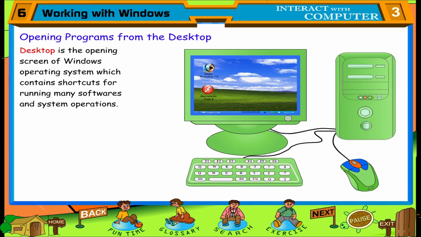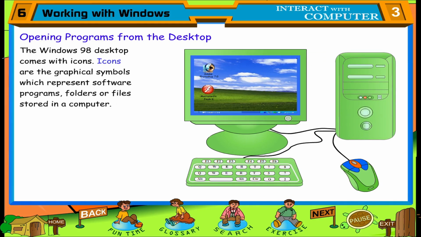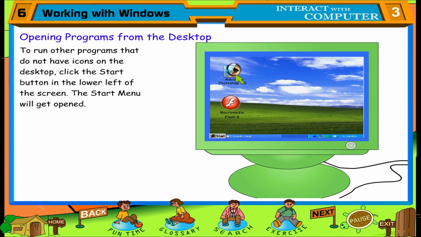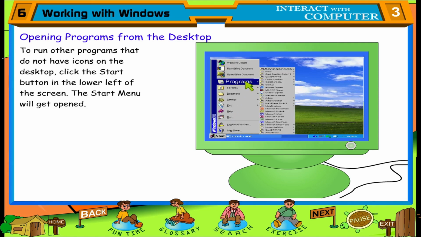Opening programs from the desktop. Desktop is the opening screen of Windows operating system, which contains shortcuts for running many software and system operations. The Windows 98 desktop comes with icons. Icons are the graphical symbols which represent software programs, folders, or files stored in a computer. To open one of these programs, double-click on the icon. To run other programs that do not have icons on the desktop, click the Start button in the lower left of the screen. The Start menu will get opened.